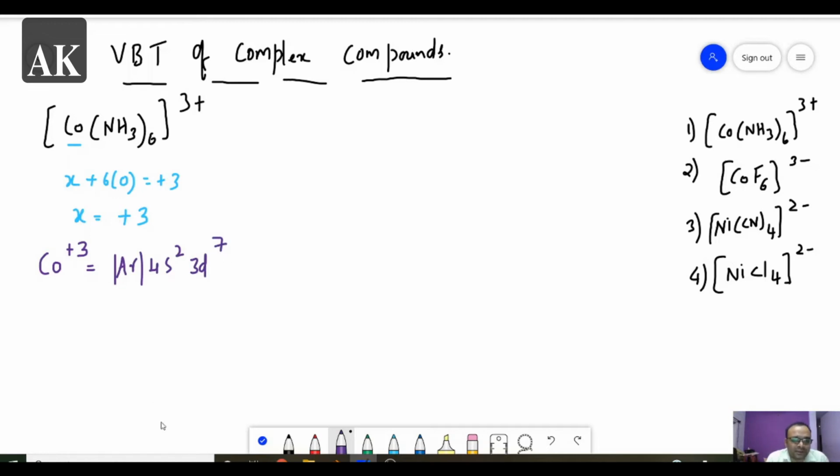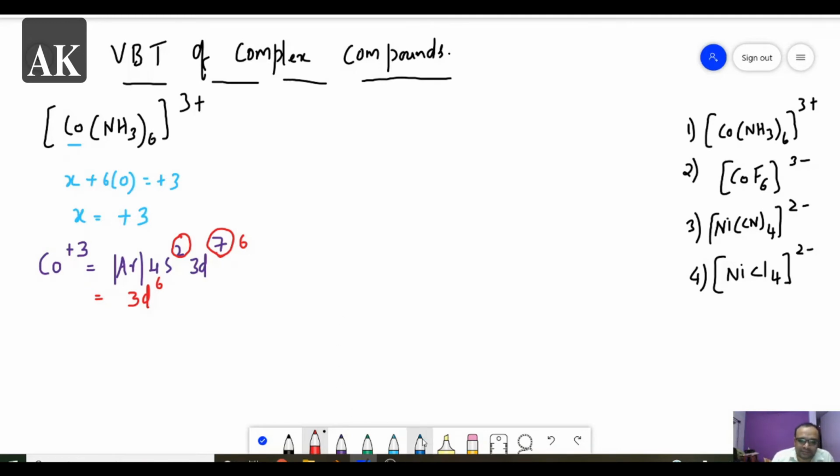Now plus 3 charge means we have to remove 3 electrons. So first we have to remove these 2 electrons from here, and then we have to remove 1 electron from here. So this becomes 3d6. The final configuration is equal to 3d6. So the first step is we have calculated the oxidation number of metal, and then we wrote the electronic configuration of the ion. So that is cobalt plus 3. This is the configuration of 3d6 of cobalt plus 3.